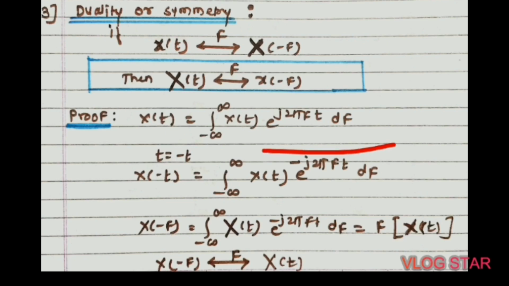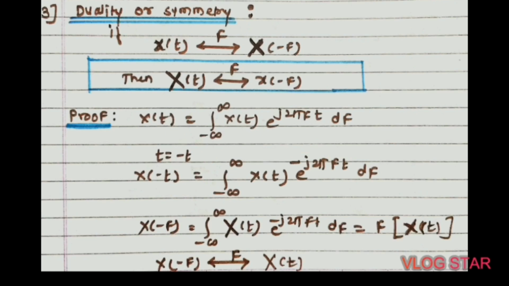But here we have to take the inverse Fourier transform first. That is x of t is equal to the integral from minus infinity to plus infinity of x of f into e raised to power j 2 pi f t into df. This is the inverse Fourier transform formula. Substitute the value of t is equal to minus t, then we will get x of minus t is equal to the integral from minus infinity to plus infinity of x of f, then this e raised to plus j term becomes e raised to minus j 2 pi f t into df.